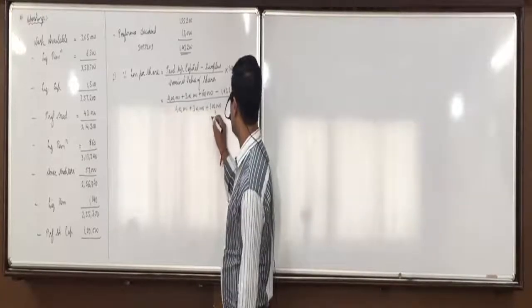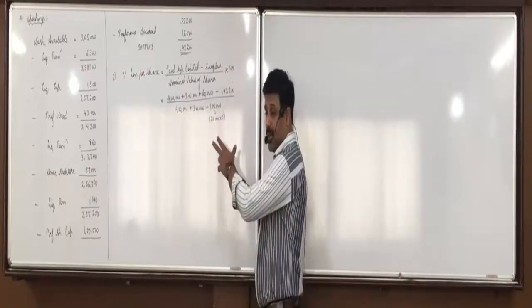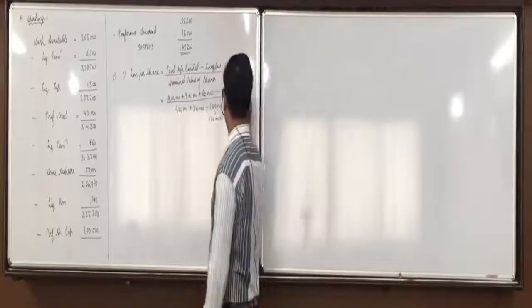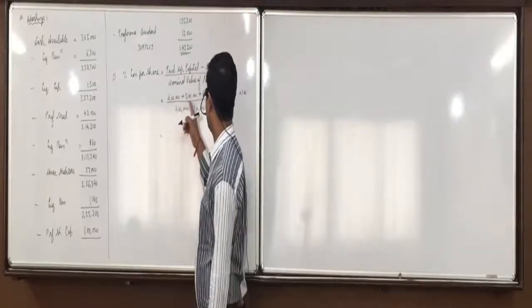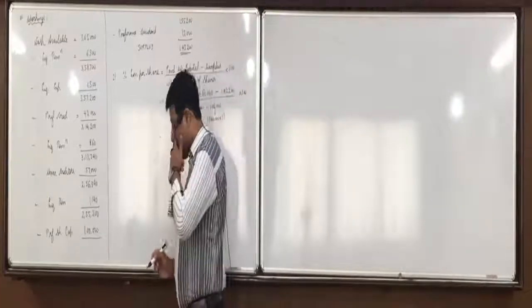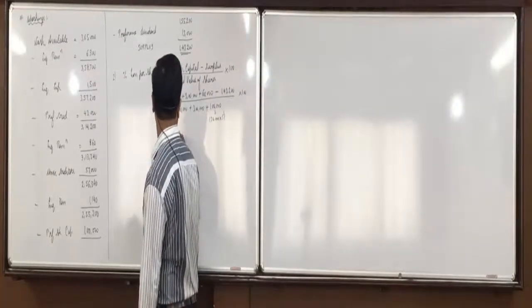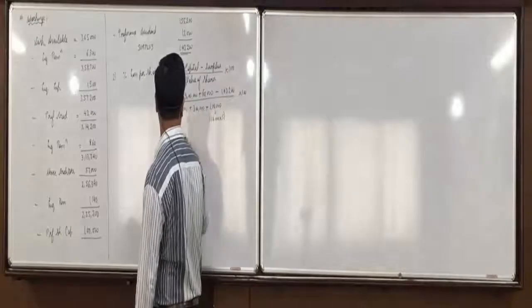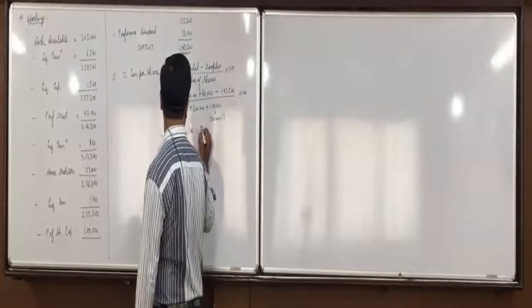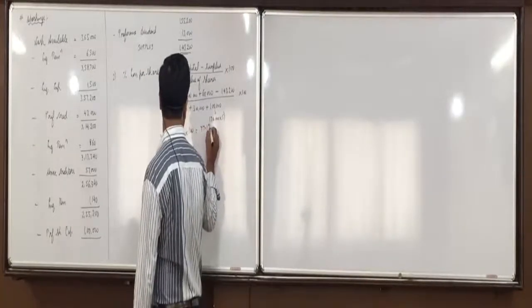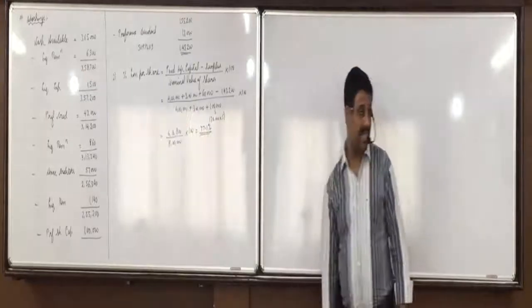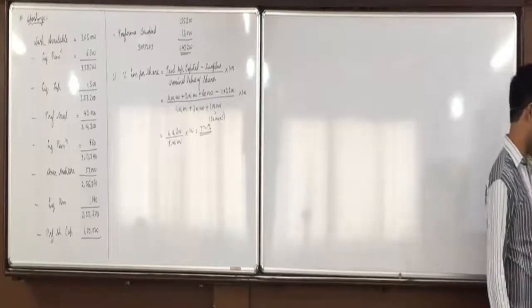So the total nominal value is 4 lakhs, 3 lakhs and 1 lakh. Paid up 7 lakhs 60,000 minus 143,200 is 6,16,800, upon 8 lakhs, into 100, 77.1% exact. 77.1% is the loss per share.